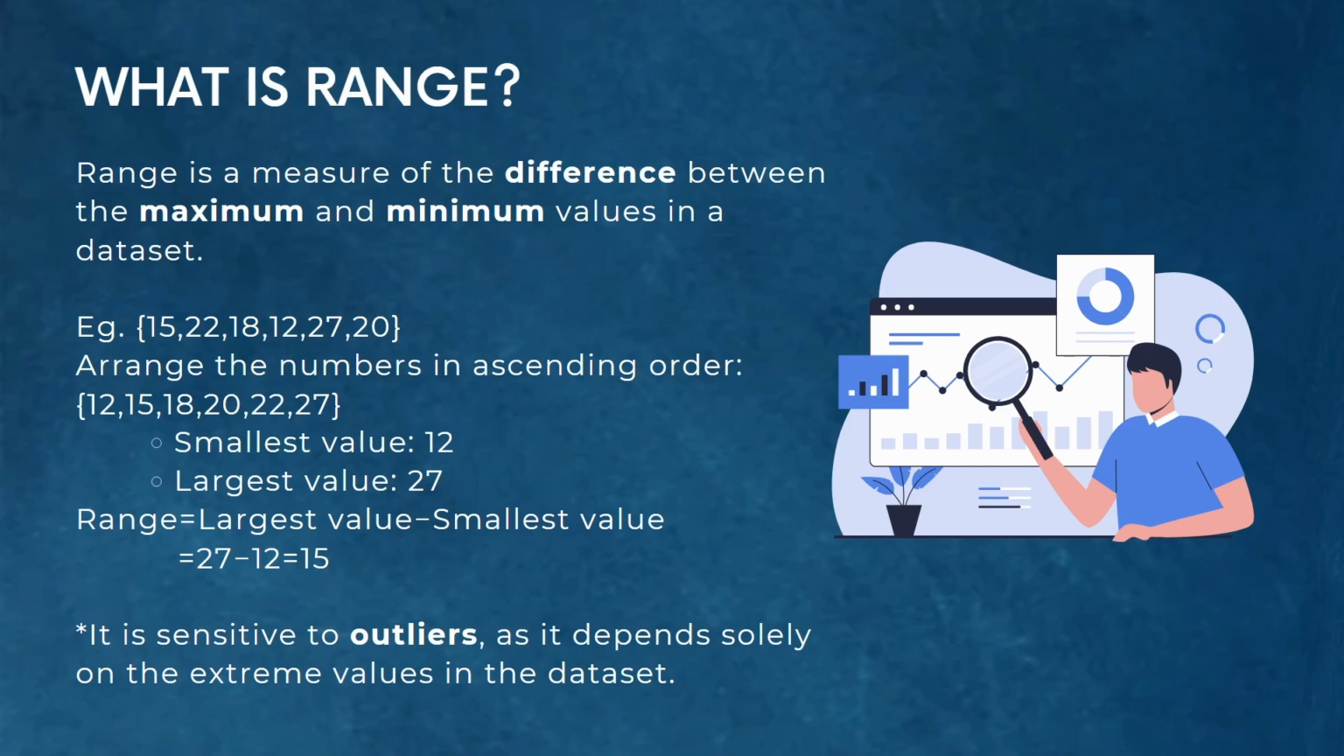But always keep in mind that range is very sensitive to outliers, as it depends solely on the extreme values in the dataset. As a result, it may not provide a complete picture of the overall distribution or variability of data, especially in the presence of extreme values.